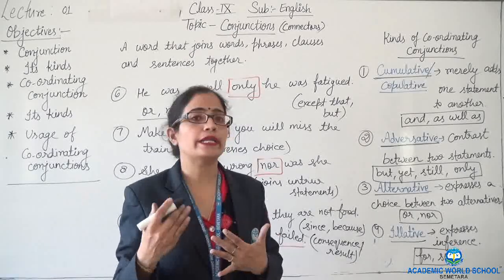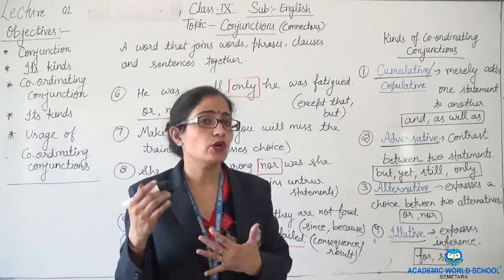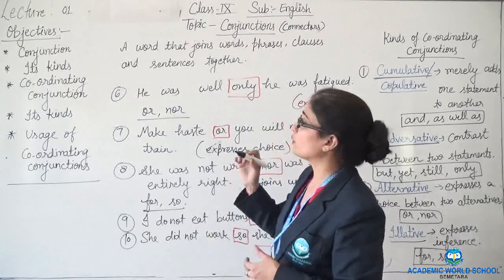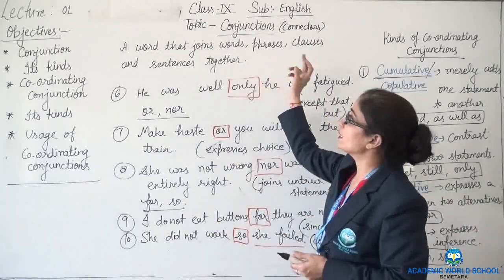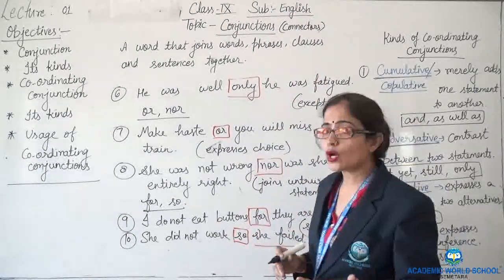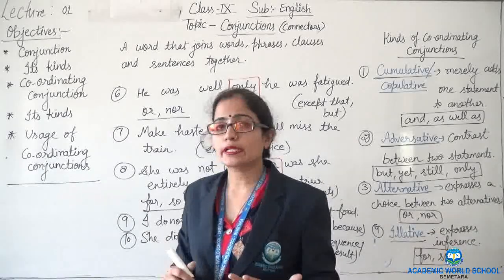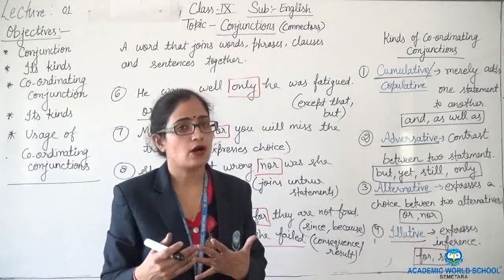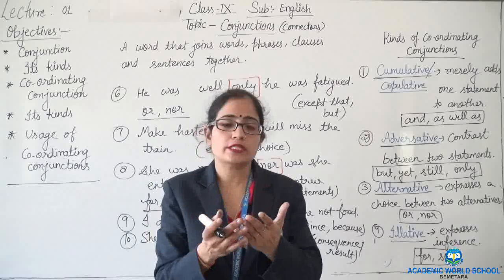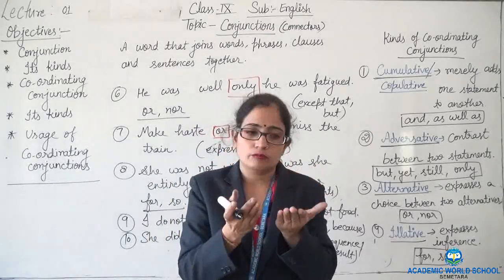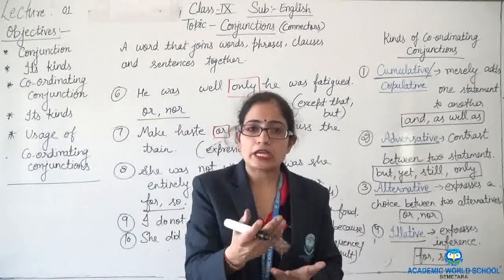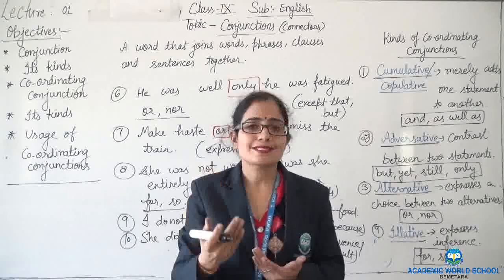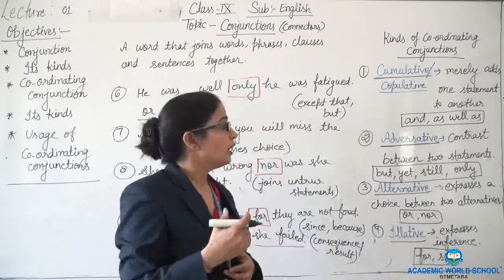That is coordinating conjunction. So let's revise what we have learned today. What is conjunction? A word that joins words, phrases, clauses and sentences together, they are called conjunctions or connectors. Sometimes they join words, they join phrases, they join clauses or sentences itself.